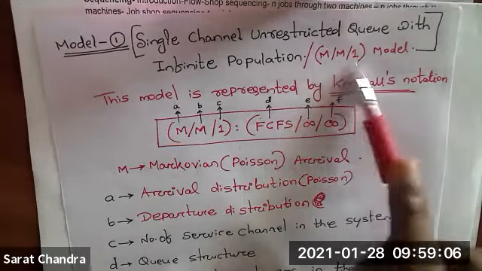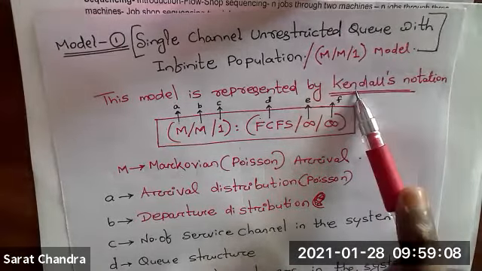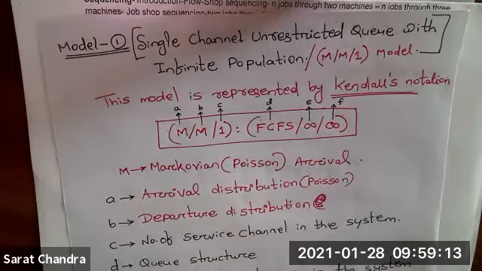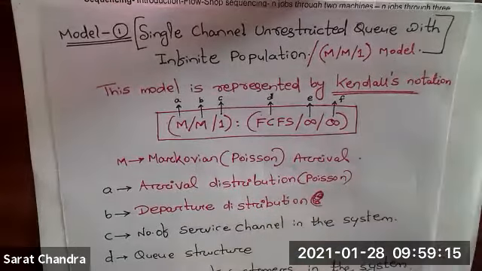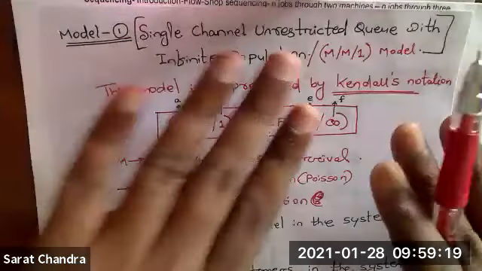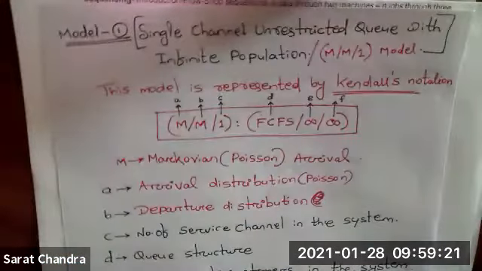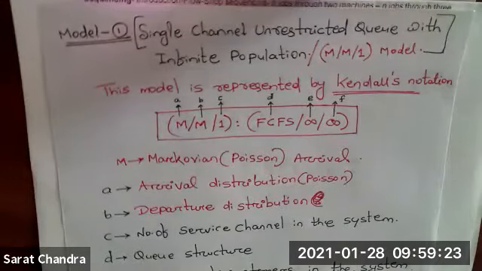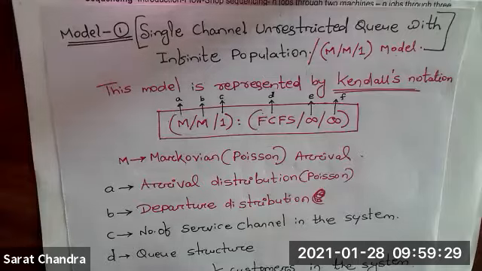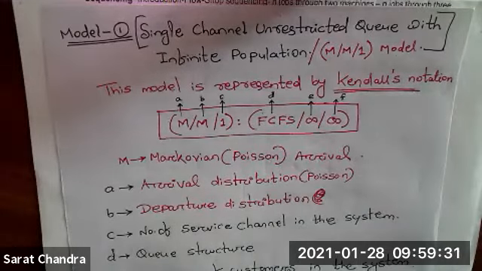This is only theoretical part. So don't get tension. I will tell you from which part you are going to get the problem. You are not going to get any problem from here. Only theoretical question you will get. I will tell you which formula you have to remember for the problem.